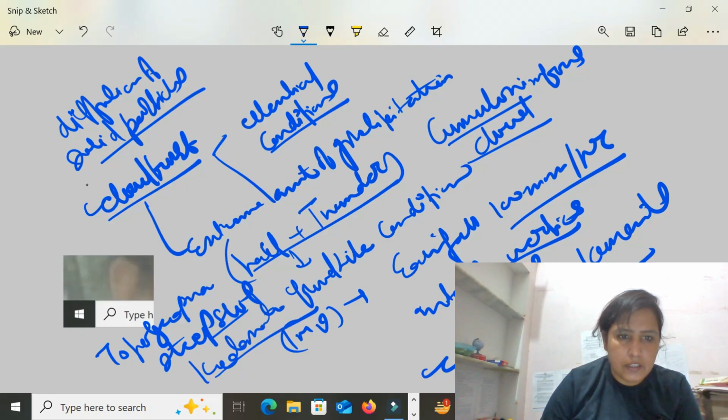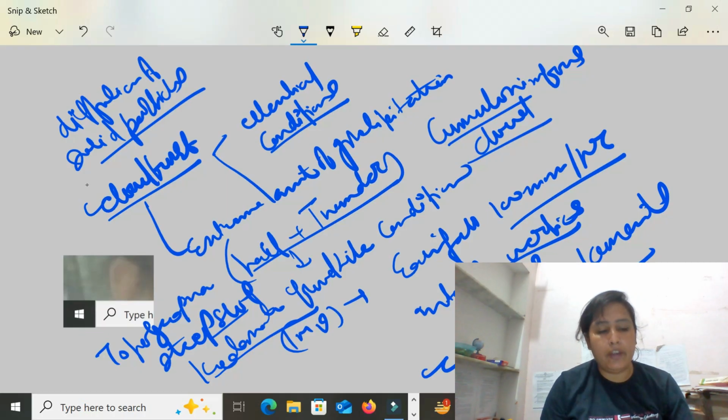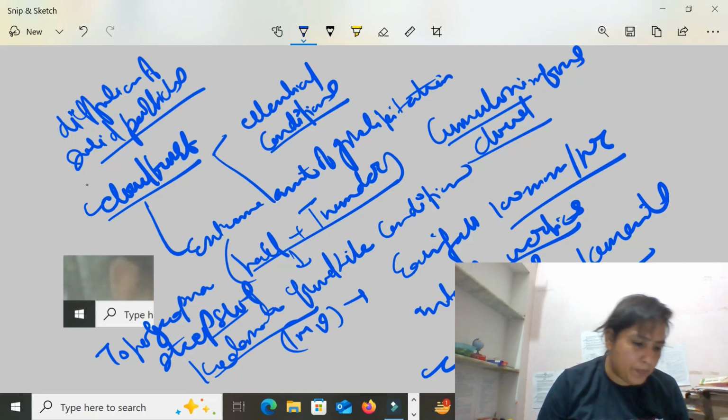Topographical conditions like the steep slopes of the hills favor the formation. Example: the Kedarnath cloudburst in Uttarakhand. Kedarnath is an area where cloudbursts mostly happen.